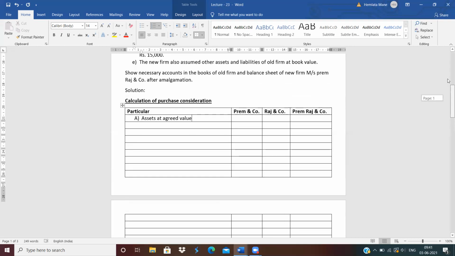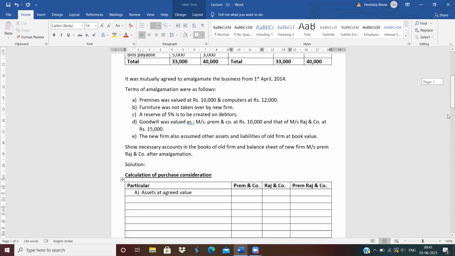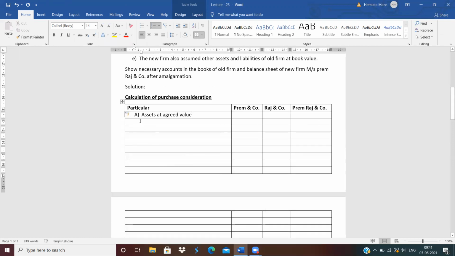Now see. First asset is premises, but premises is given only in Raj company. So write down the heading: assets taken over at agreed value.